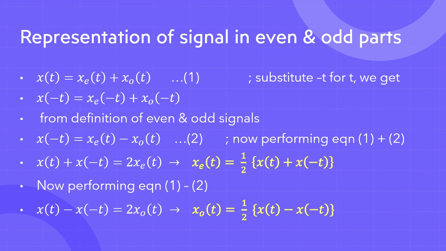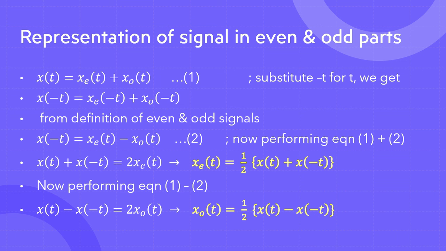We can divide any signal that can be expressed mathematically into its even and odd parts, and the sum of the even and odd parts will always be equal to the value of that function. Okay, so let's come to that.